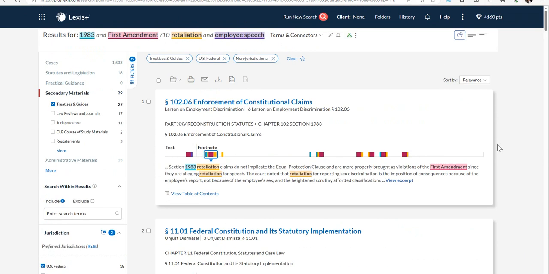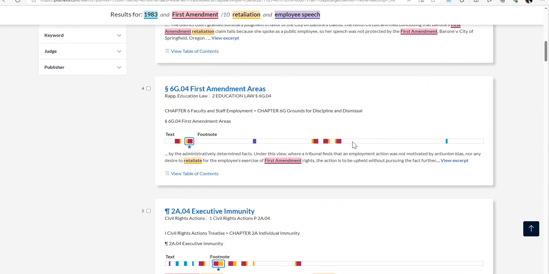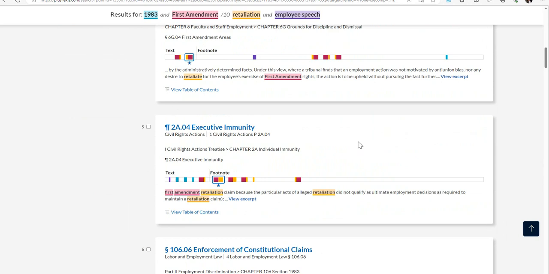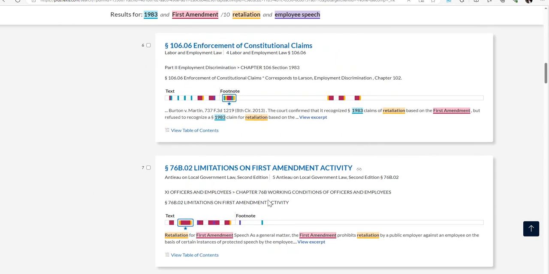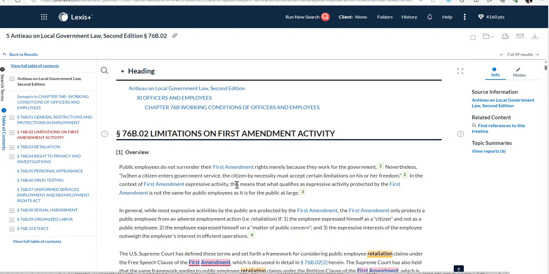Once we've narrowed our results, we'll want to review the information we found, so go ahead and analyze your results by reading the title and even using the search term map to find how the terms are being used in the source. One source that looks good for us is Limitations on First Amendment Activity, so you can click on the title to access it. From here, we can either use the table of contents to find the particular section of this treatise that we want to review, or we can read it from the beginning.